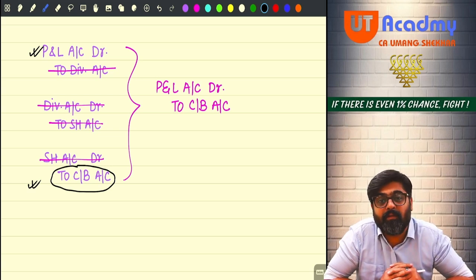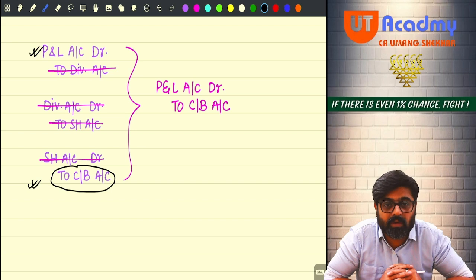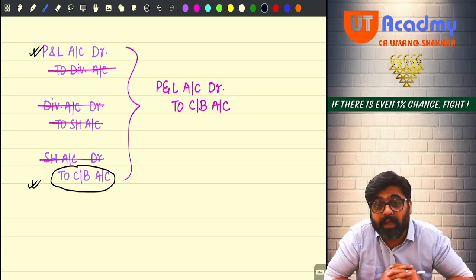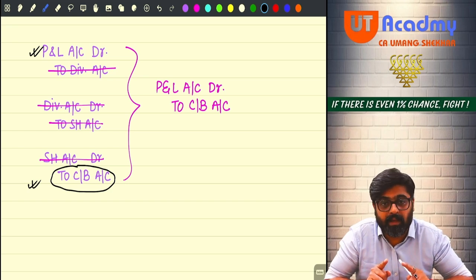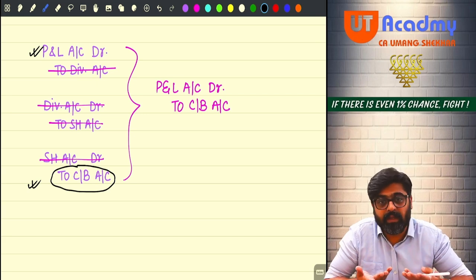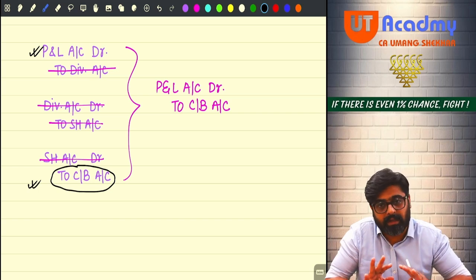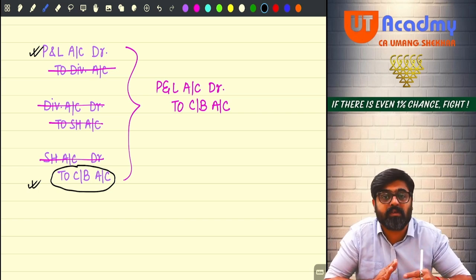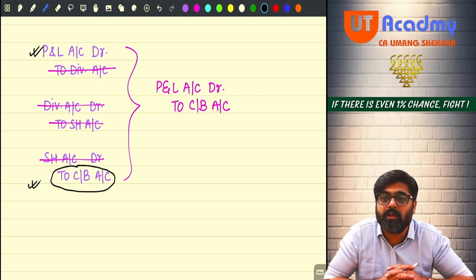Or it can be given by way of bonus shares to the preference shareholders, who usually get what? Dividend only. It can be given by the company at the time of liquidation also. What if these profits are distributed when the company is a going concern? That time it is a dividend. But what if the same profits are distributed to the shareholders at the time of liquidation of the company? Then also it should be treated as what? Dividend only.